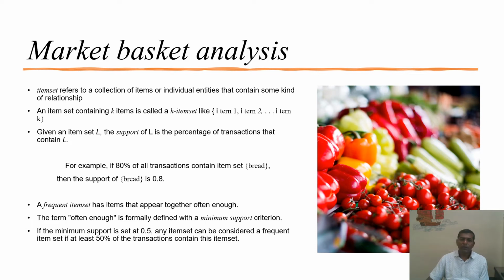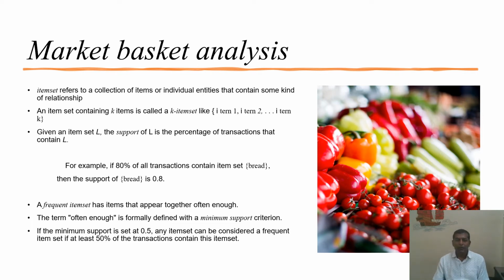Items will be referred to as a collection of items or individual entities that contain some kind of relationship. An item is the product that we purchase, or a combination of products that we purchase from the supermarket.